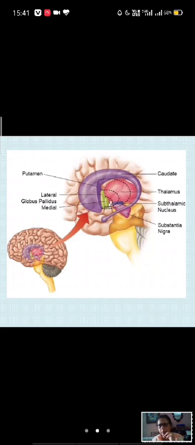Below this part, the blue colored structure is the subthalamic nucleus of Luys. This darkened area is the substantia nigra. So these are the main components of the basal ganglia.